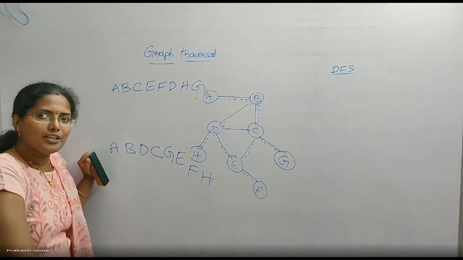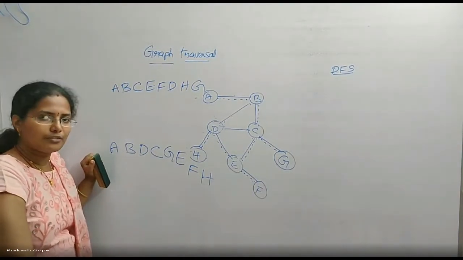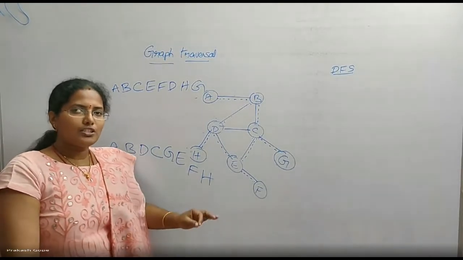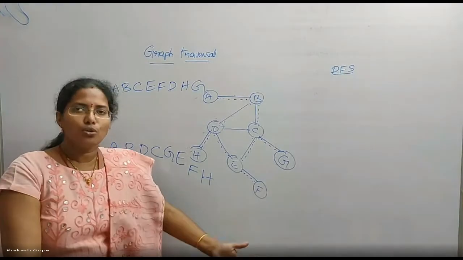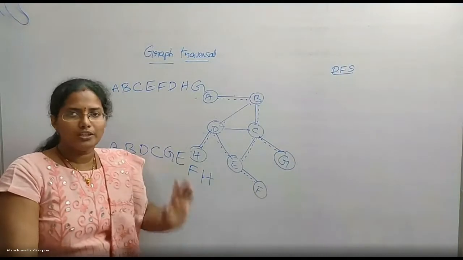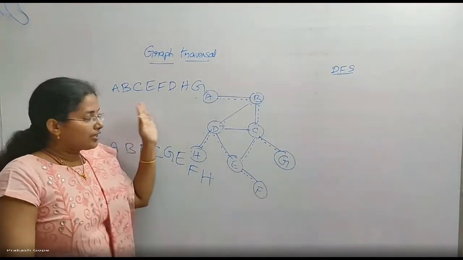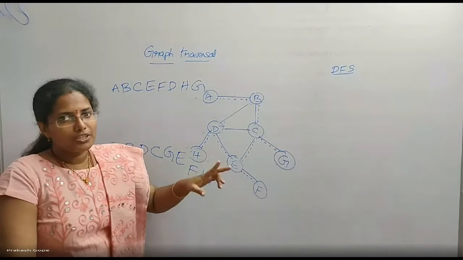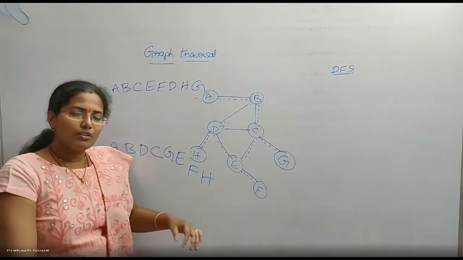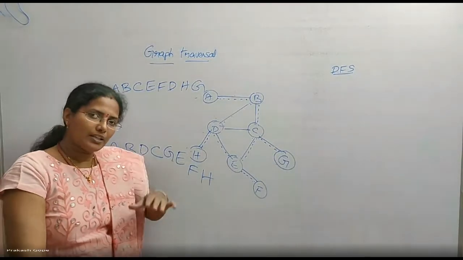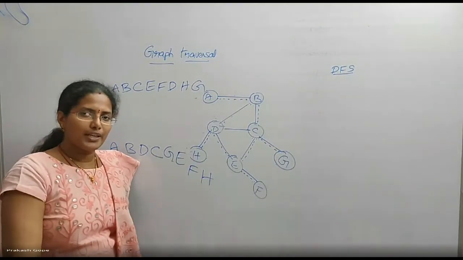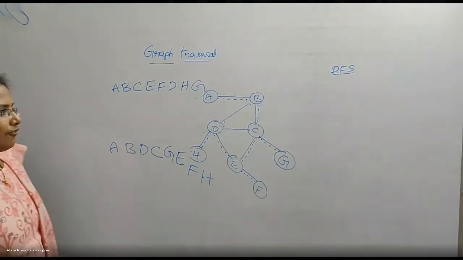So there can be many DFS traversals possible for the graph. The rule is like this. When you move to one of the adjacents, if there is a possibility of moving to further depth, you should go. Without covering the depth, if you backtrack, that is not a DFS. So if they give you options A, B, C, D, you check whether it is moving to the depth possible and then only backtracking, or without covering it, it is coming back and covering some other vertex. You just observe those options and then pick the right answer. Okay, this is DFS traversal.